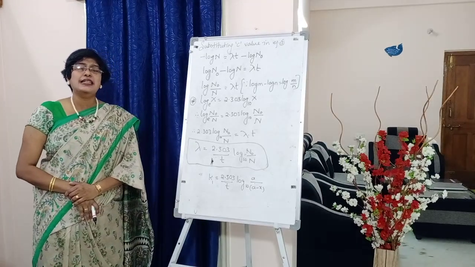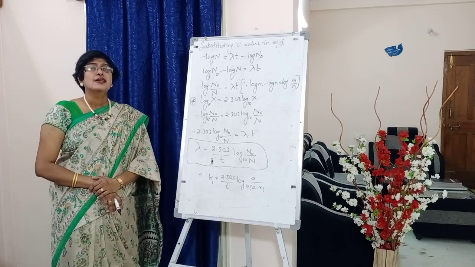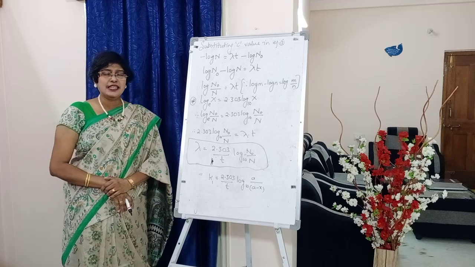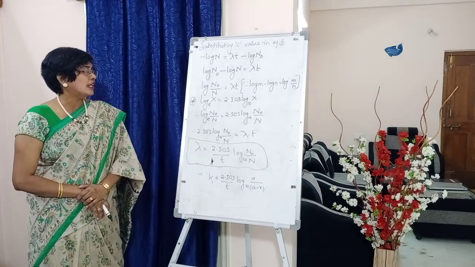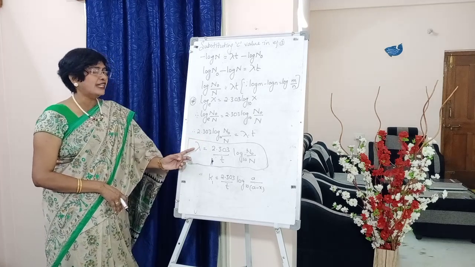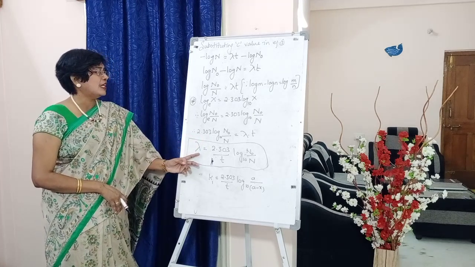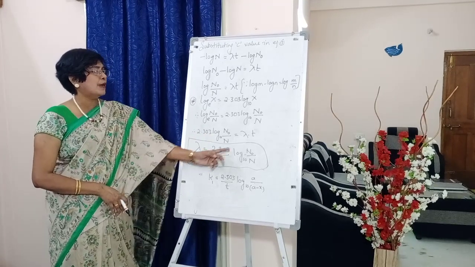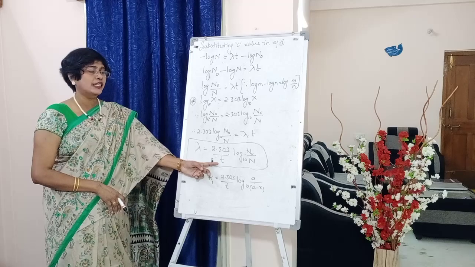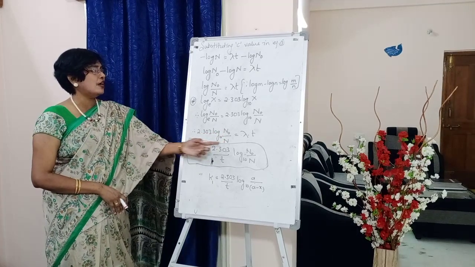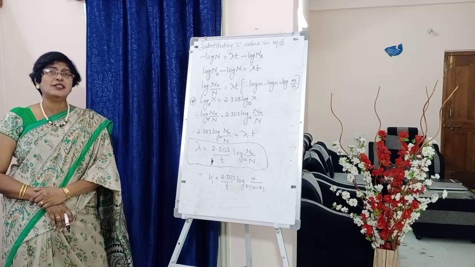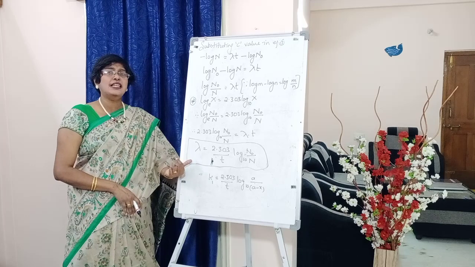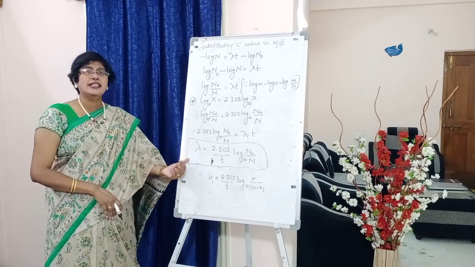Now we are deriving an expression for lambda, students. What is lambda? It is the disintegration constant. So from here we can write the expression for lambda. Therefore, lambda is equal to 2.303 divided by t, t comes to the denominator, into log of n naught by n base 10. Put it in a box, students. This is the expression for the decay constant of radioactive disintegration.